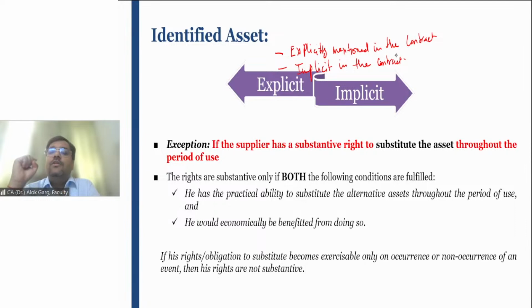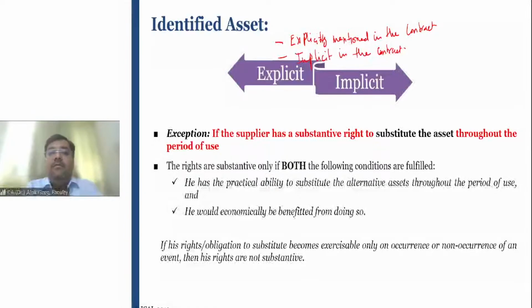Okay, so friends, when the make, model, and number of the car are mentioned in the contract, it becomes an explicit contract. It becomes explicitly mentioned in the contract, and the lessor does not have a right to substitute the asset. In this case, it will qualify the definition of identified asset. Like property agreements qualify the definition of identified asset, the car agreement will qualify the definition of identified asset, provided the make, model, and numbers are mentioned in the contract.